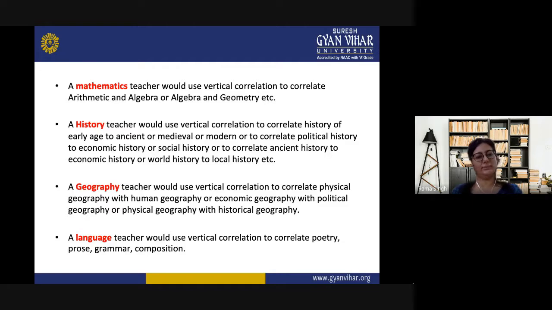This comes naturally. A geography teacher would use vertical correlation to correlate physical geography with human geography or economic geography, with political geography or physical geography with historical geography. So these all are parts of one subject only, but there are divisions in the different parts of the subjects. A language teacher would use vertical correlation to correlate poetry, prose, grammar, composition. These all have different meanings. These all have different parts, and they are taught differently also, but they can be correlated vertically.